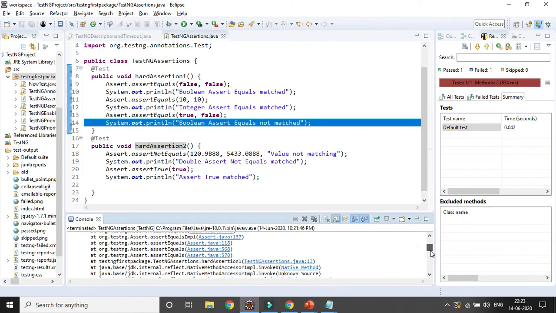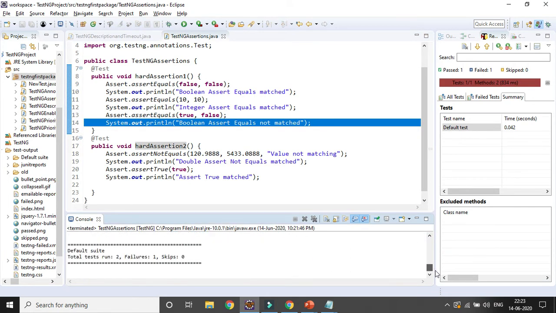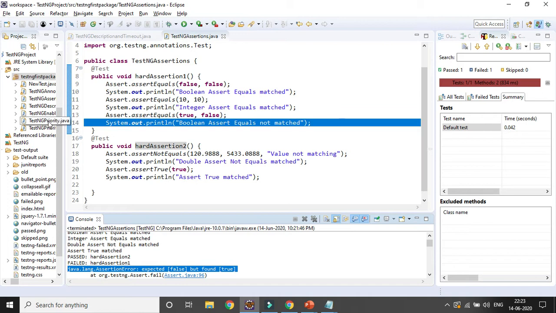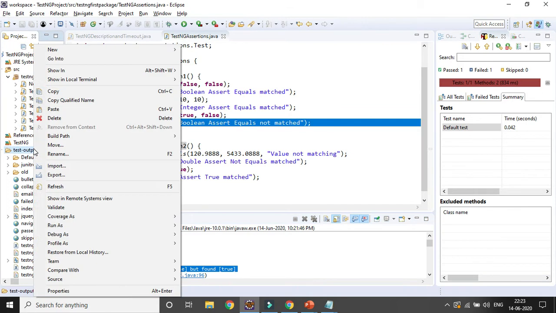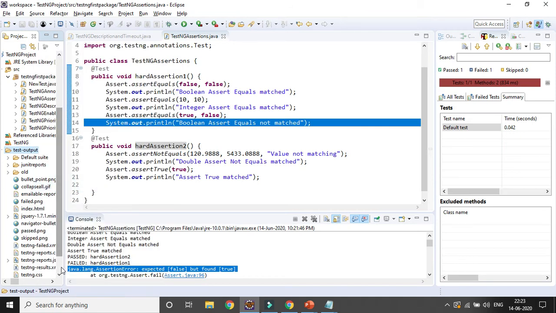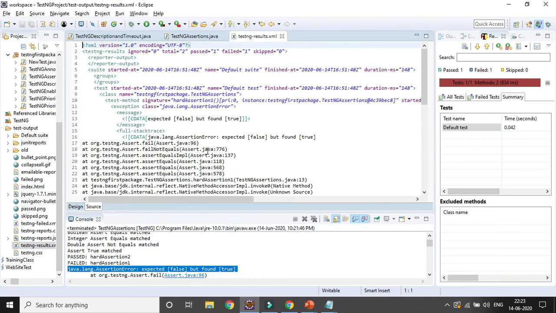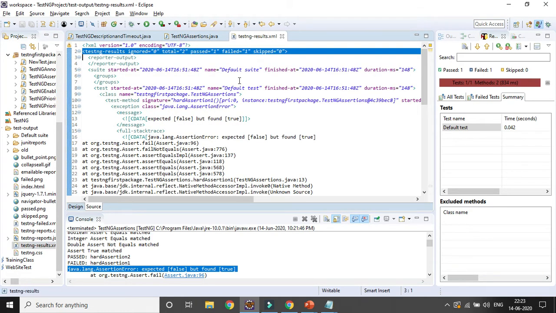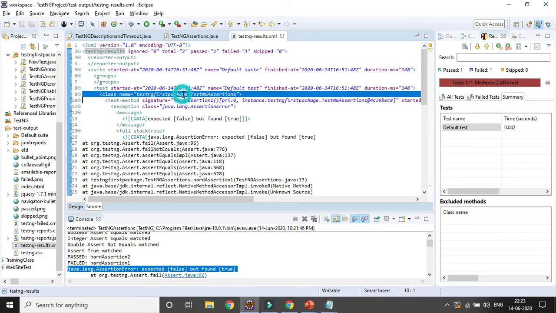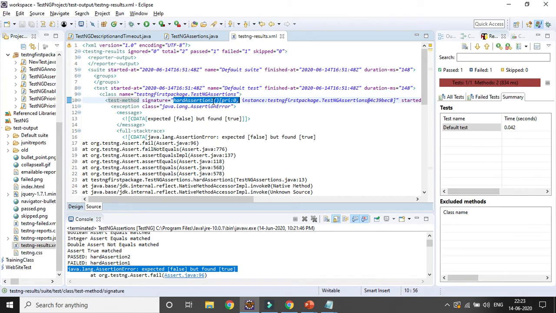You can see all the details of the method. Here if you go to the console, if you refresh, and if you want to validate the XML file, you can see total number executed 2, pass 1, fail 1, right? And here the package name, hard assertion 1, default priority.